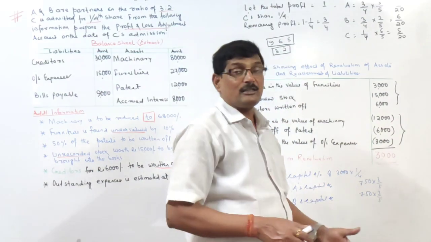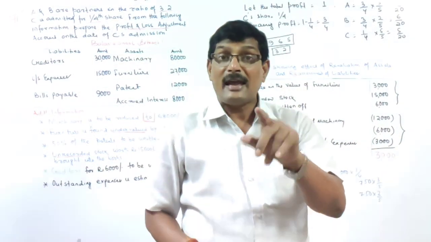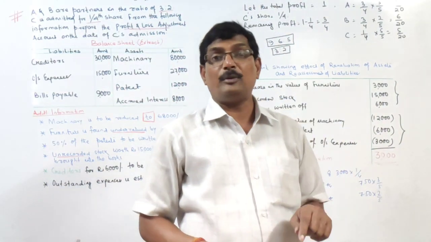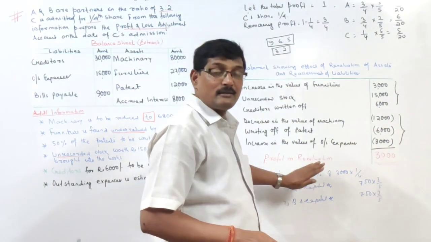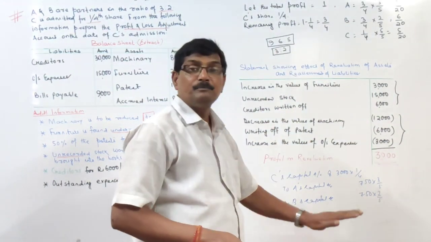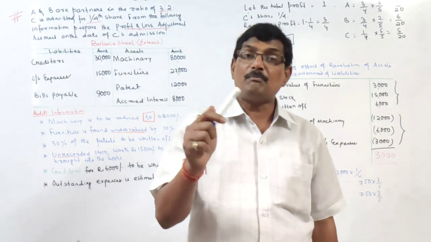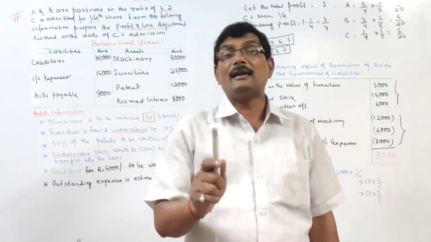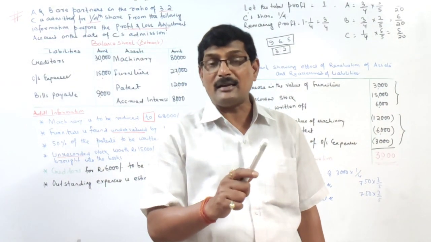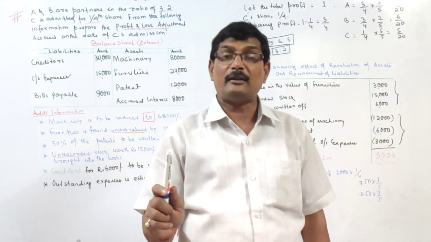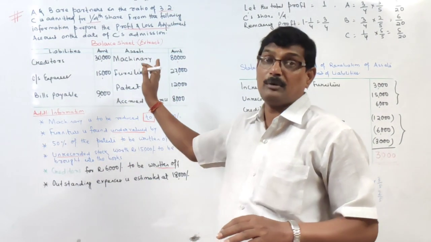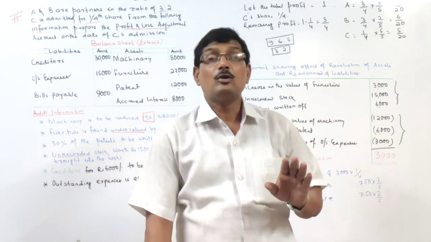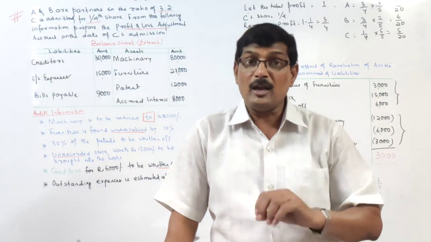And when we are preparing the statement, we are not passing any entry, and hence assets and liabilities are not to be changed. So when we prepare the statement, at that time the incoming partner, he has to compensate the sacrificing partner, and assets and liabilities are to be shown at the old value, whatever it may be, right? Now kindly go through it and keep watching.